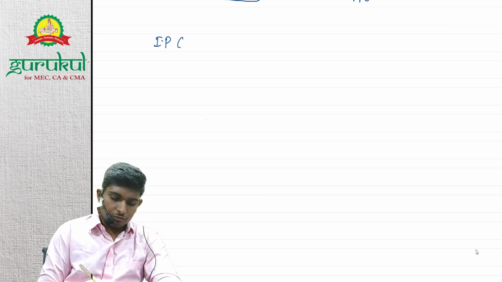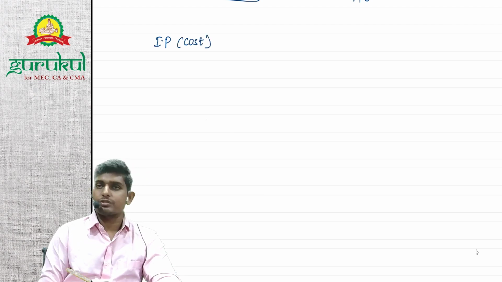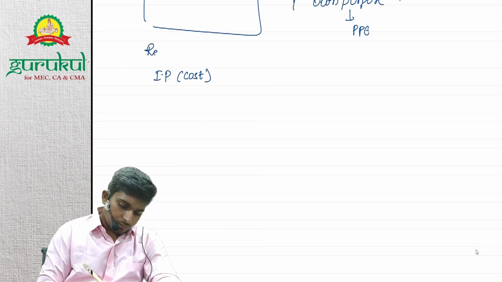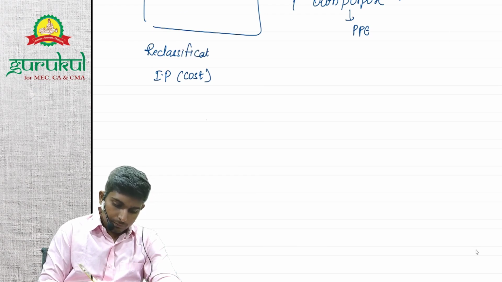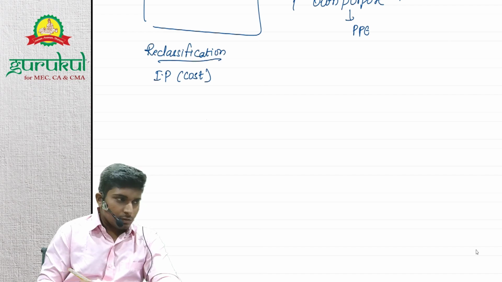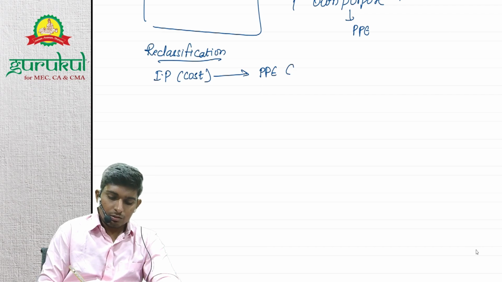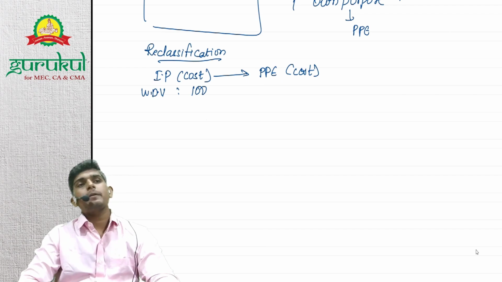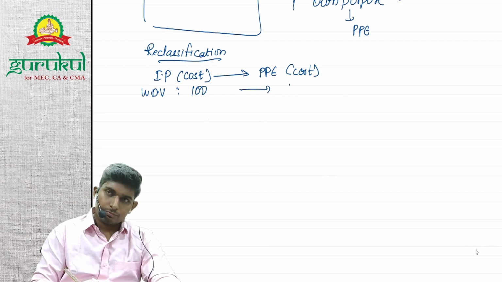ठीक है, तो इन्वेस्टमेंट प्रॉपर्टी कौन सा मॉडल फॉलो करता है? कॉस्ट, कंपल्सरी कॉस्ट मॉडल. So now investment property is classified to PPE under cost model. So इसका WDV, let's say, is 100 rupees. So now this PPE will be recorded at the same WDV, 100 rupees, right?